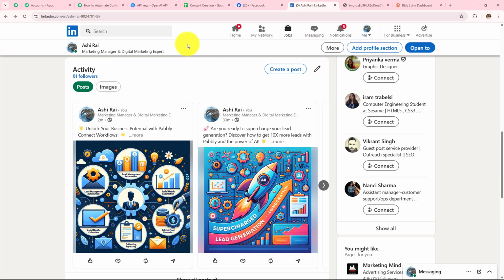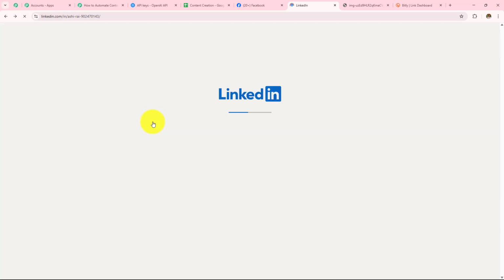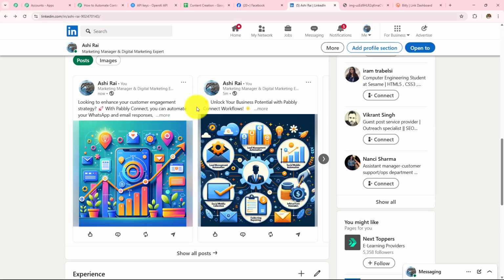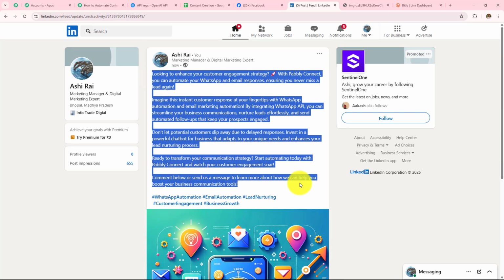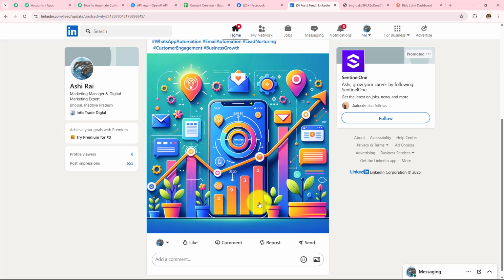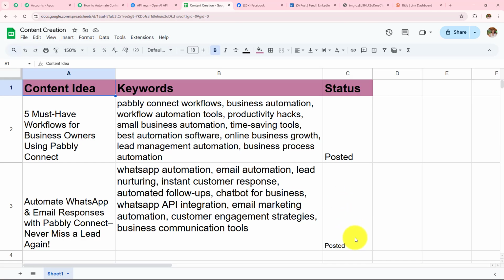Now let's quickly open my LinkedIn. I'm going to refresh this page once. And here we can see that just now it has been posted on my LinkedIn also. The same content with the same image. Now let's quickly open my Google Sheets spreadsheet and check whether the status has been updated there or not. And here I can see that the status has been updated. It has changed to posted.